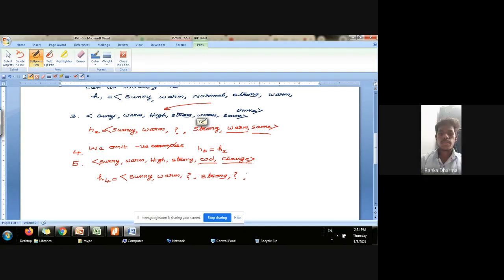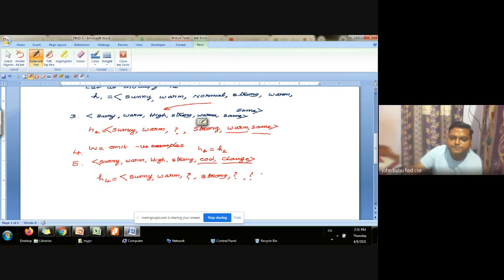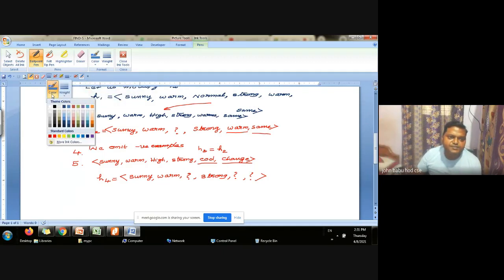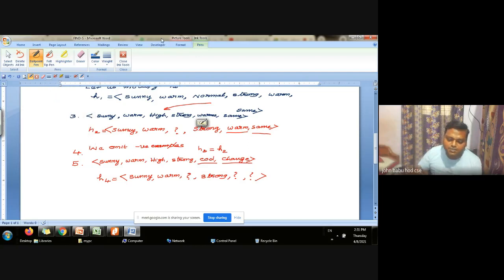So this is our answer. What is this H4? H4 is a maximally specific hypothesis as per the Find-S algorithm. This is known as maximally specific hypothesis.